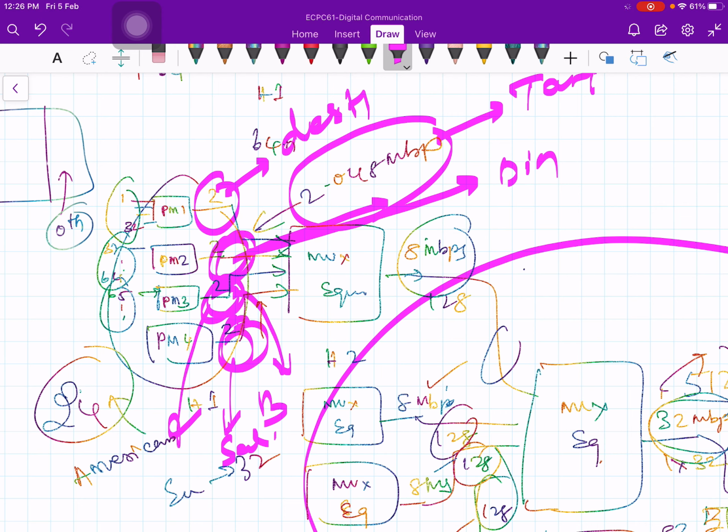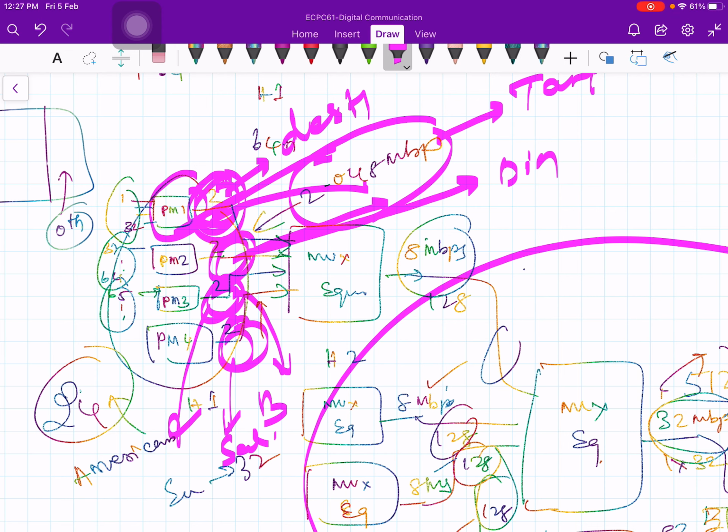And obviously this destination information will change from time to time. Sometimes it goes to Tanjore, and next time it may go to some other place, right? From the primary multiplexer, it doesn't mean that the data is going only to one destination. It can keep changing from time to time. For a certain time, the data may go to Tanjore, and at some other time it goes to Chennai, Bangalore, Mumbai, and so on. Therefore, the 16th slot bits are not the same. They vary from time to time.